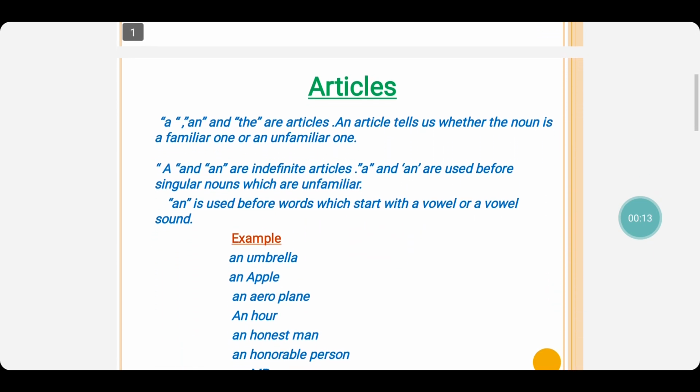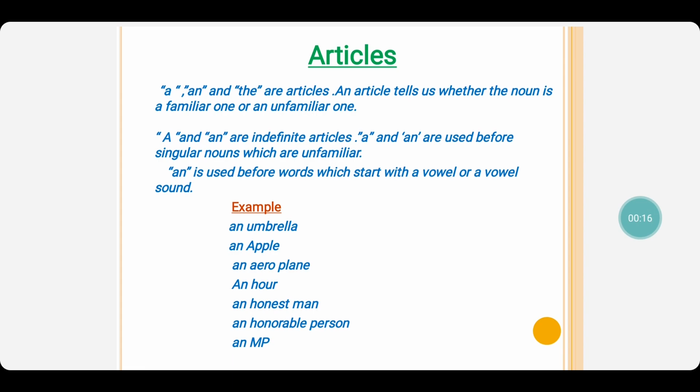What are articles? Yes, a, an and the are articles. What is the function of these articles? An article tells us whether the noun is a familiar one or an unfamiliar one. Familiar one means about which we have a knowledge from before itself. Unfamiliar one means a strange one about which we are going to know for the first time. That is an unfamiliar one.